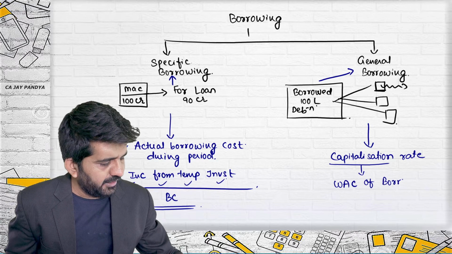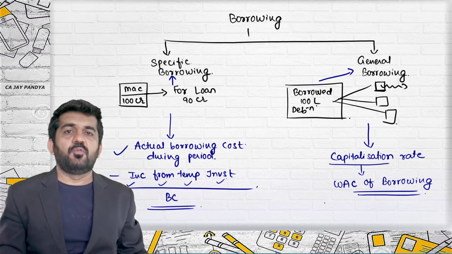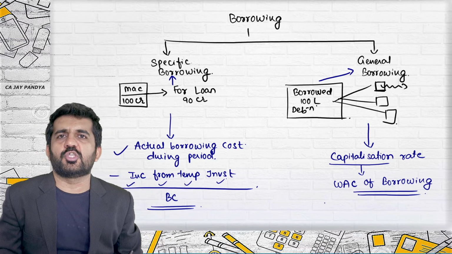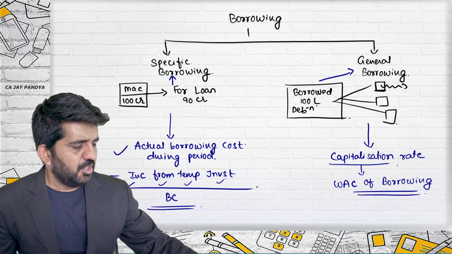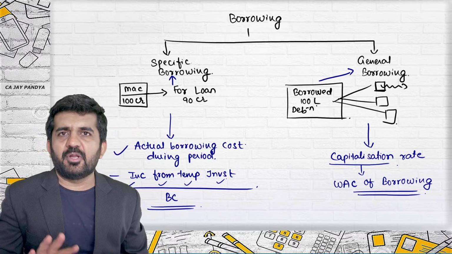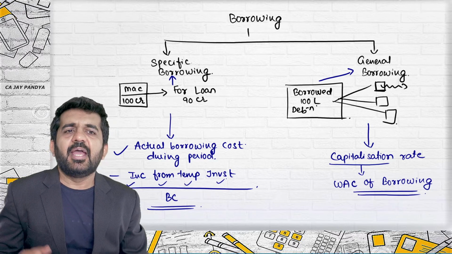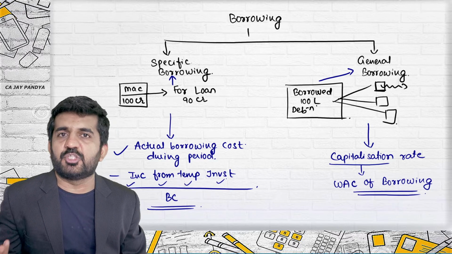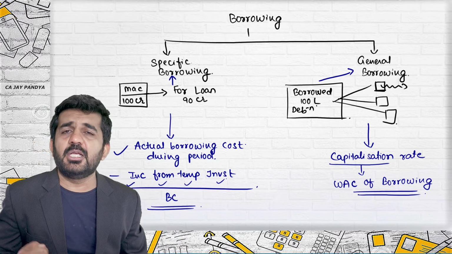So whatever you have borrowed, you need to find out the weighted average cost of those particular borrowings. So borrowings are of two types: for specific borrowing, the actual cost should be included as borrowing cost, and for general borrowing, weighted average cost should be used. This will be more clear when we are doing actual questions.